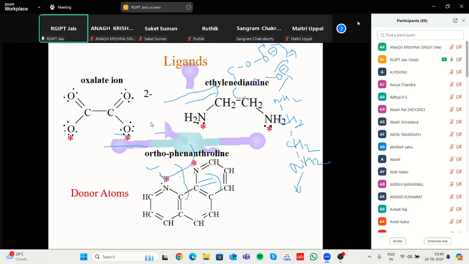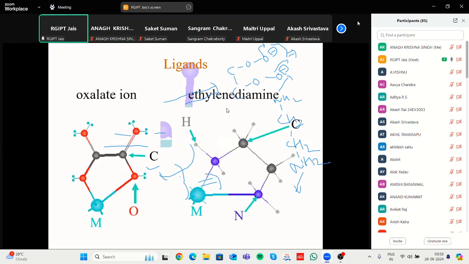Next is the oxalate. Oxalate has a tendency in this way. These are the structures of oxalate, ethylenediamine, and orthophenanthroline. These are the donating sites, here and here. But in the case of orthophenanthroline, this is the donating site. In this case also the donating site is here, that's why it is a bidentate ligand, and these are the complexes formed.